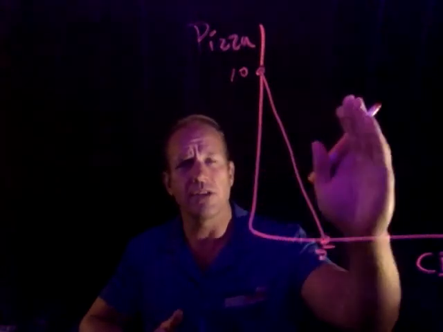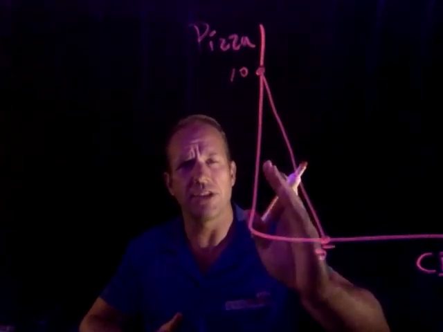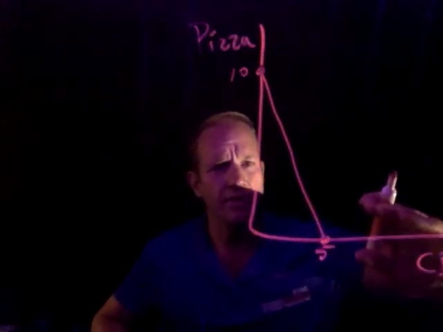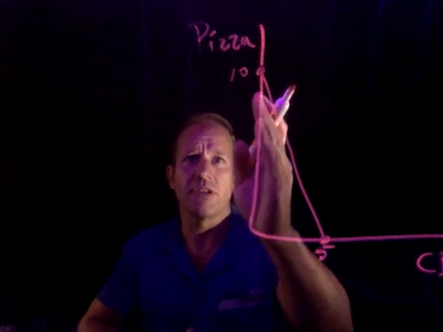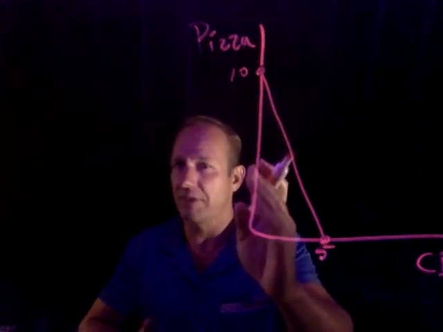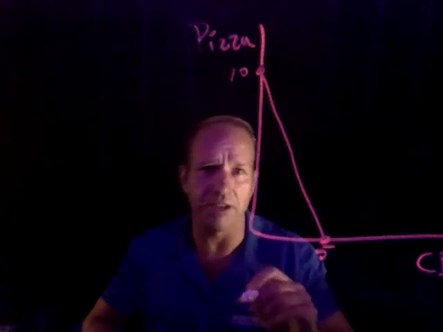If I get a raise, this would move out. If the price of CDs falls, that side would move out. If the price of pizza rises, that side would move in. Of course, if the price of pizza fell, that side would move out. I'll come back to that.